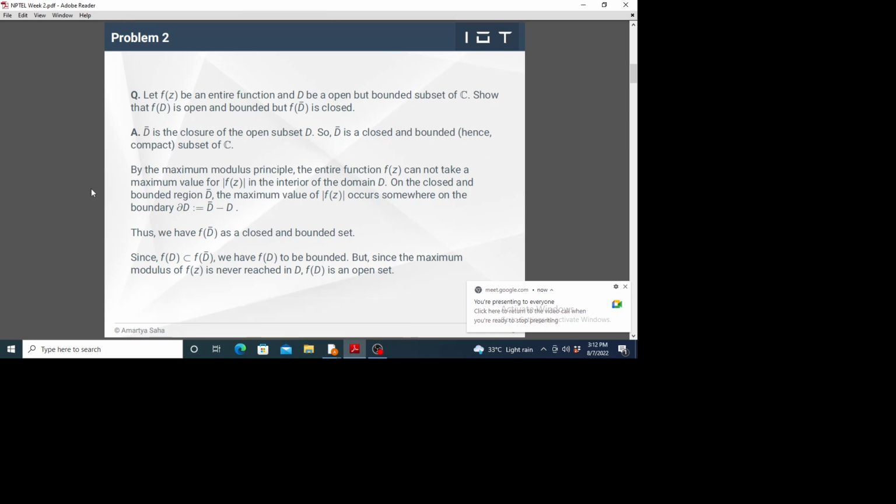Next, the problem which we will look at is an extension of this problem, so we'll use some properties that we have derived from this question.